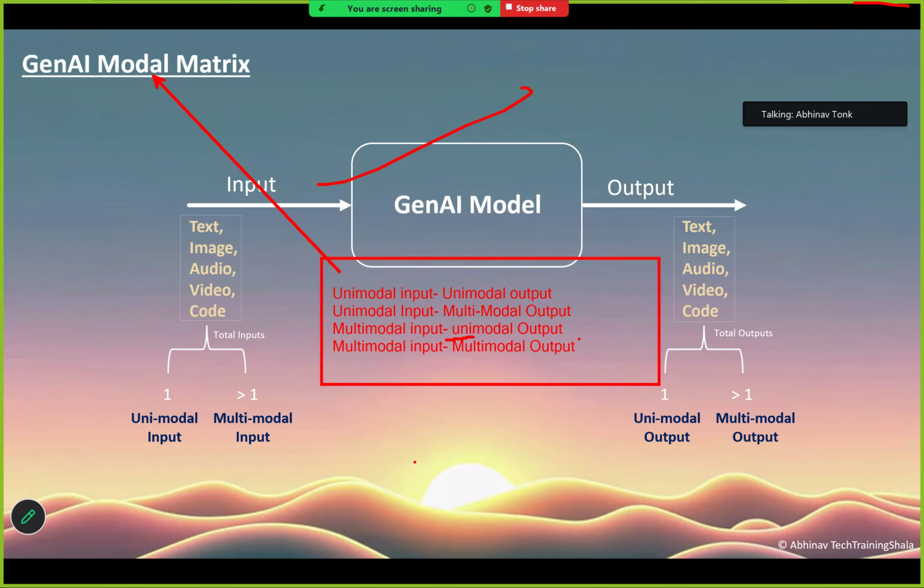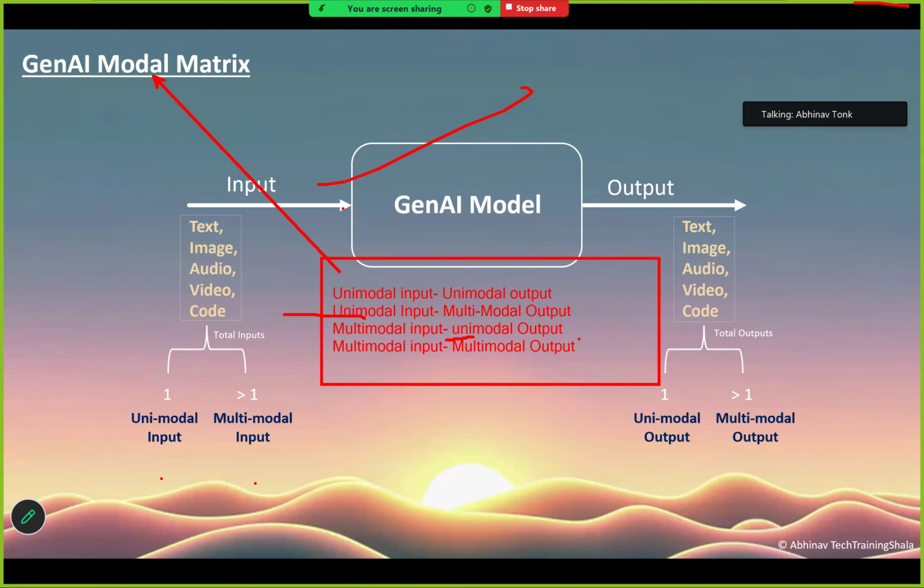So let's take an example, multimodal input and unimodal output. Let's say I am giving text plus image plus audio as an input, and I just want to generate the text in the output. That will be the example of multimodal input, unimodal output. Let's take an example of unimodal input and multimodal output. In this case, we are just providing, let's say, text, and from that text in output, it is generating image as well as video, something like that. That's the example of unimodal input and multimodal output.